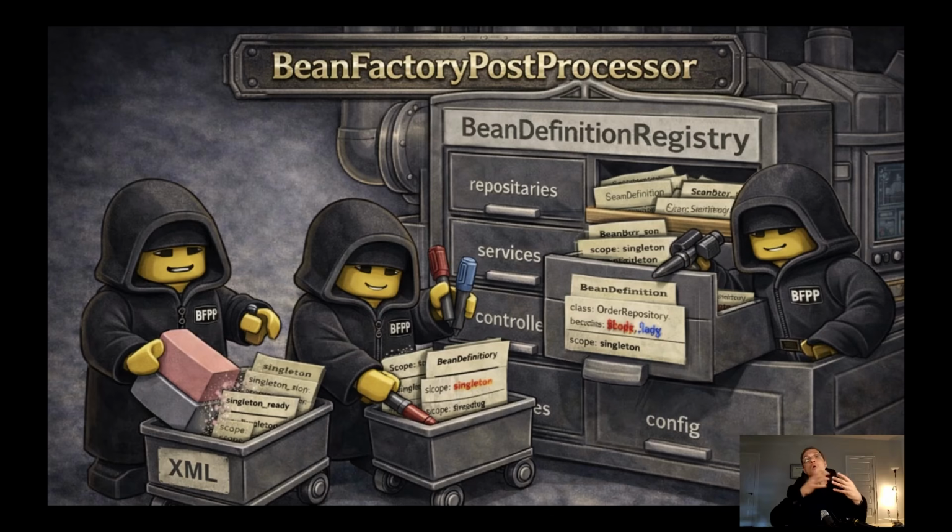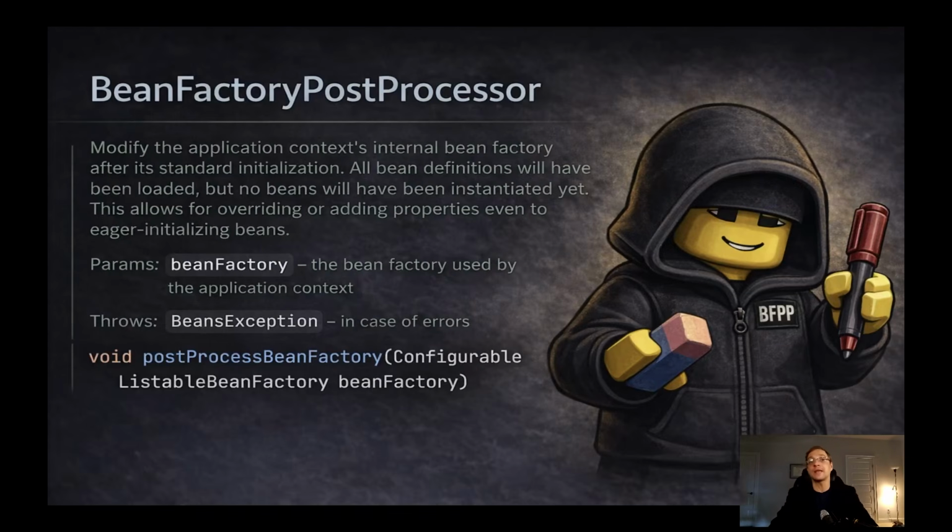And after all bean definitions were collected, I want to check, maybe it contains some prohibited combinations. In my case, I don't want to see prototype together with predestroy. Okay, so it seems like bean factory post-processors exist exactly for that.